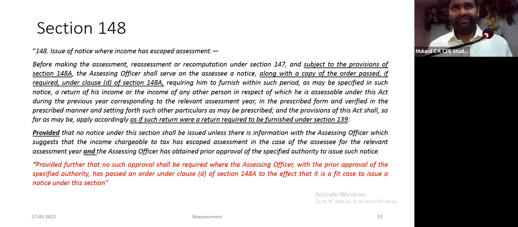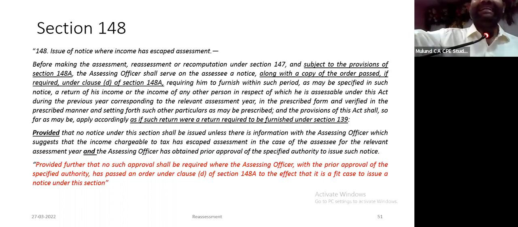So we now come to section 148. Now I have reproduced the section, where there are some things which are marked in red. These things are proposed by Finance Bill 2022 with retrospective effect with effect from 1/4/21.